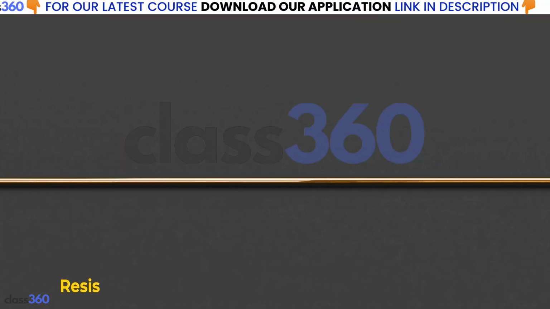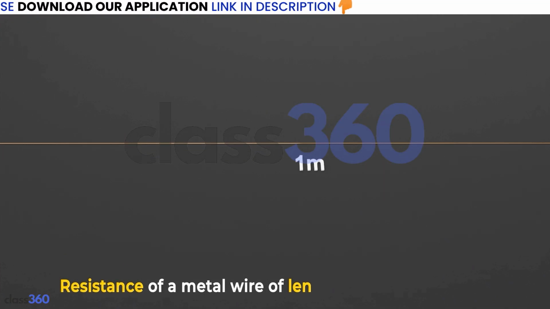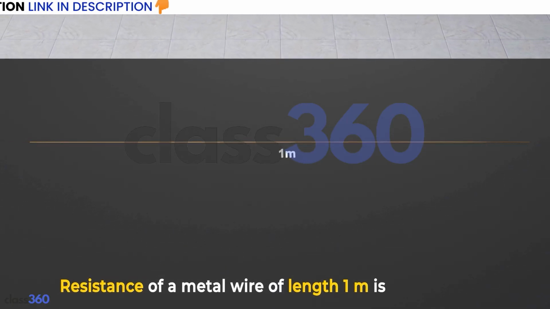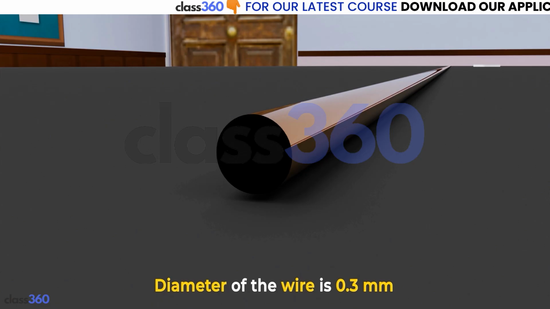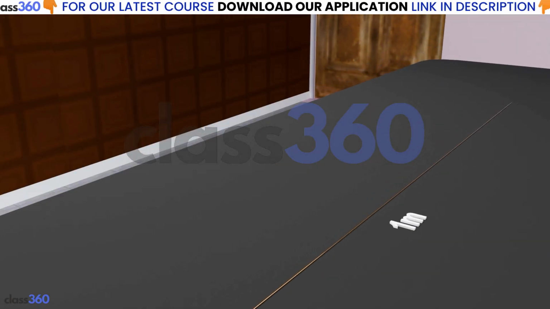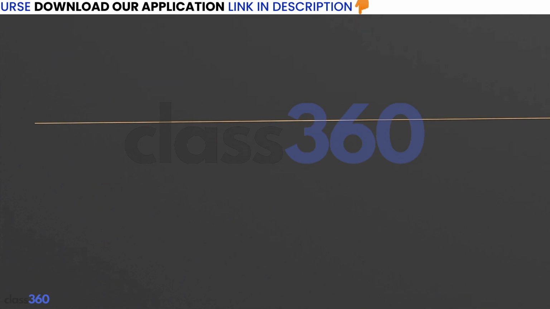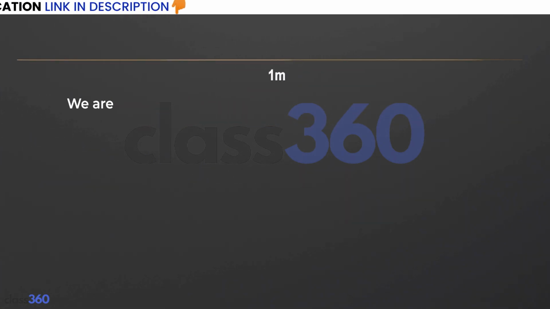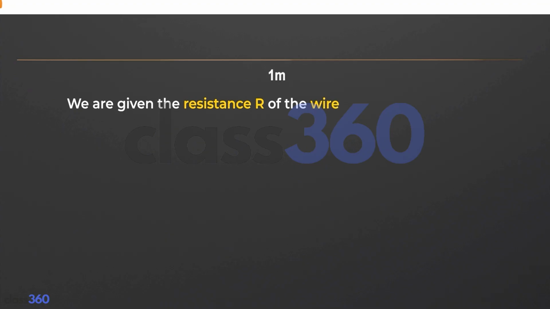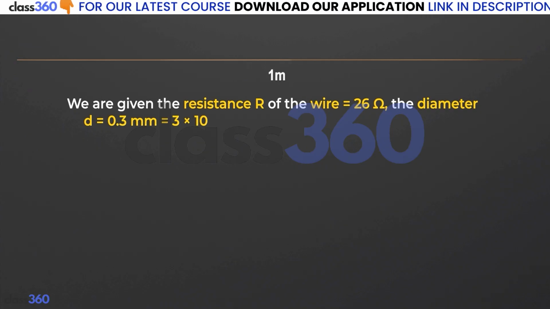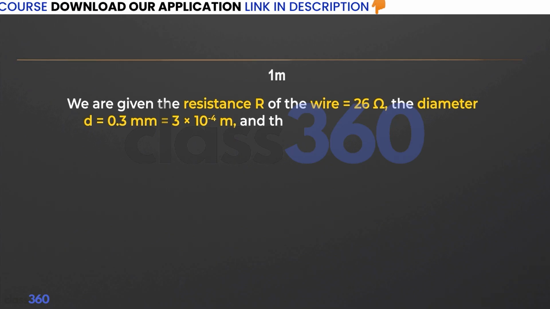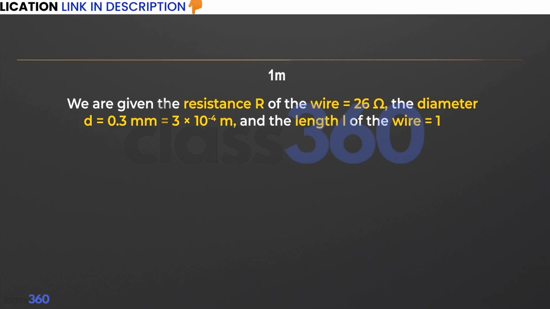Next example: resistance of a metal wire of length 1 meter is 26 ohm at 20 degrees Celsius. If the diameter of the wire is 0.3 mm, what will be the resistivity of the metal at that temperature? We are given the resistance R of the wire, 26 ohm. The diameter D is 0.3 mm, that is 3 into 10 raised to power minus 4 meter, and the length L of the wire is 1 meter.